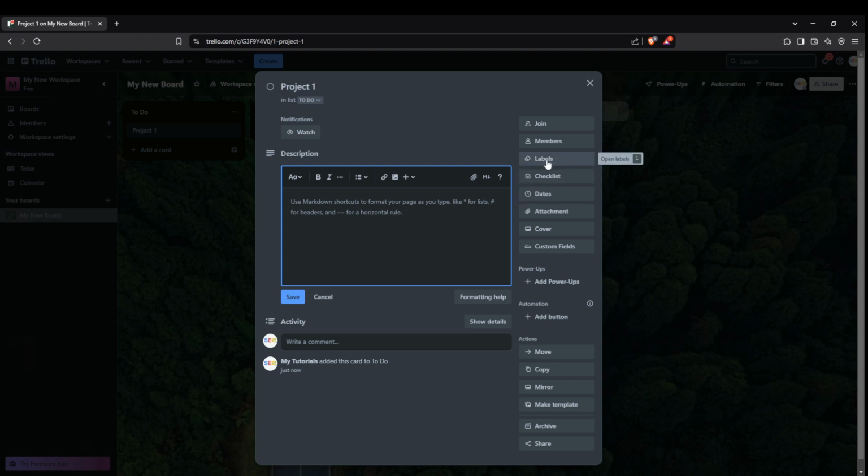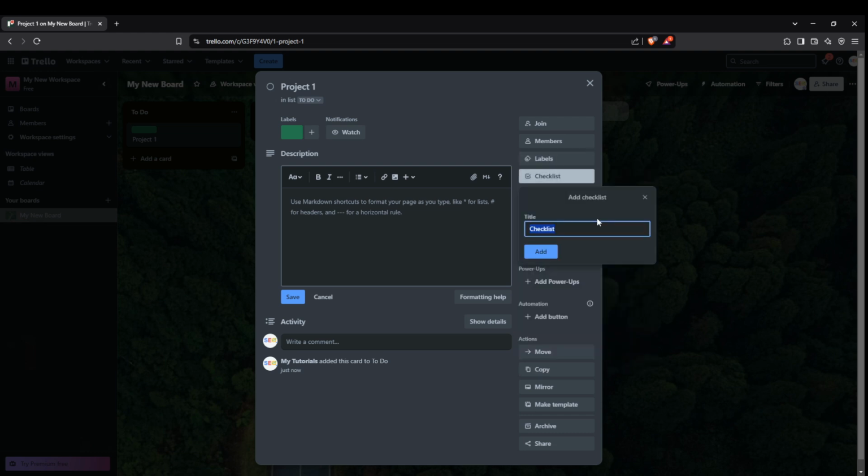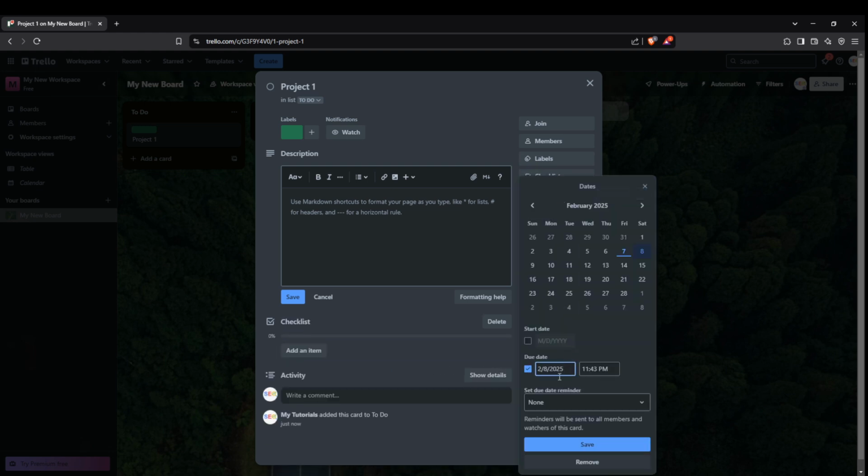Trello offers multiple features to enhance your cards. You can add labels to categorize tasks by priority or type, add checklists to break tasks into smaller steps, and set dates to keep track of deadlines. Each of these features enhances the usability of Trello, making it a robust tool for managing personal and professional tasks.